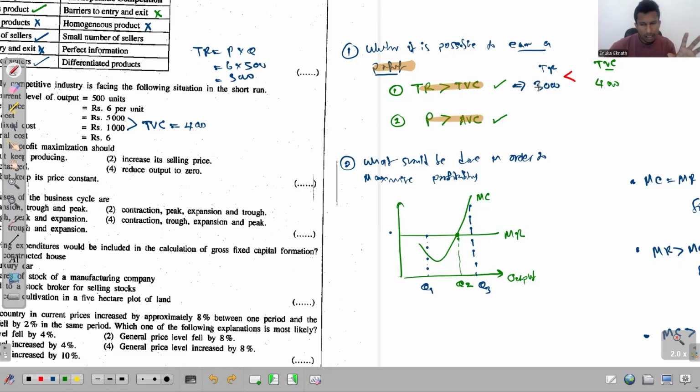Okay, so that is one story. If we go by the other approach, again price is how much? Price is given to you as 6. Right? Price is 6. And then you have to compare the price with the average variable cost. See, if the total variable cost is 4,000, how do we find the average variable cost? You take the total variable cost and divide it by the quantity. So total variable cost is just 4,000. We found that earlier. That's the difference between total cost and the total fixed cost. This should be divided by the output, which is 500 given here. So the value is 8.